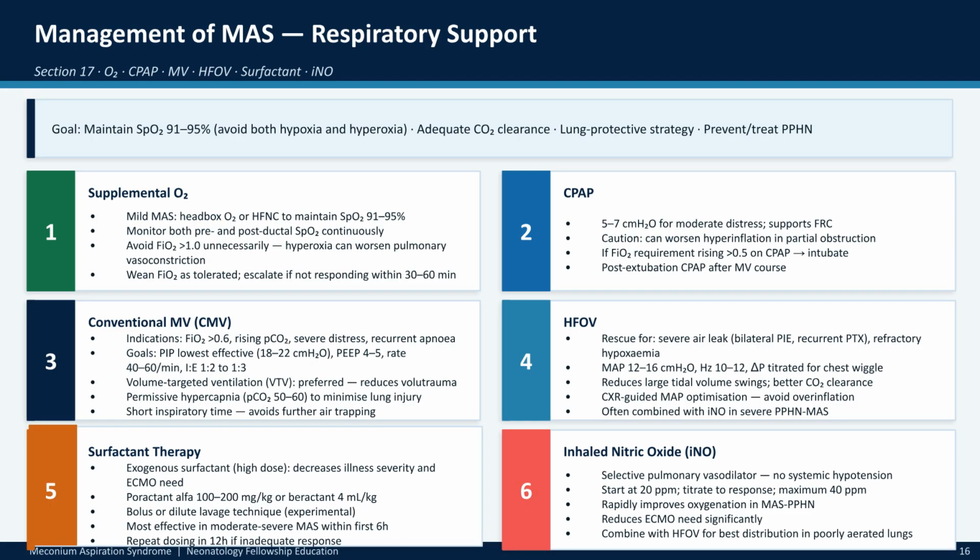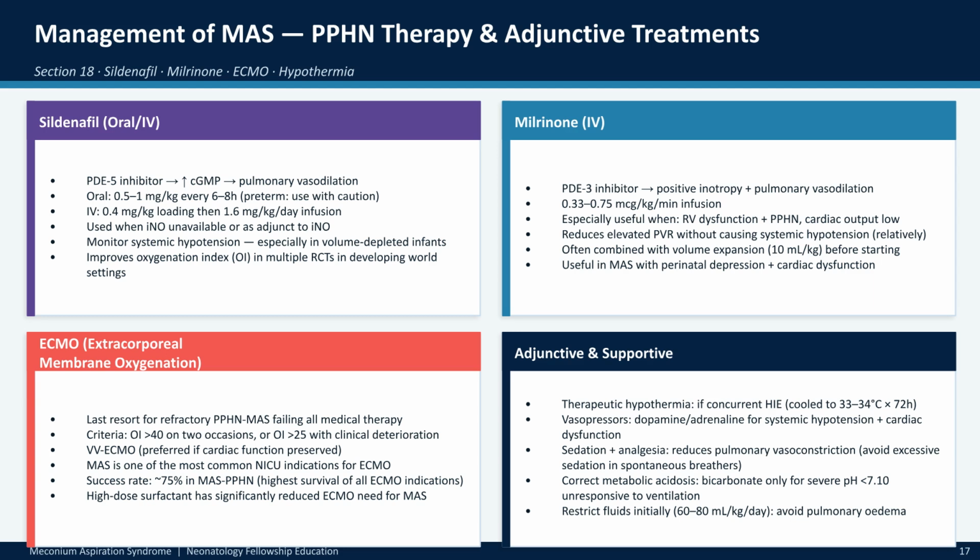Moving on to the respiratory management of MAS, the primary goals are to maintain stable oxygen levels while avoiding both hypoxia and hyperoxia, ensure adequate carbon dioxide clearance, and implement lung protective ventilation strategies to prevent or manage persistent pulmonary hypertension. For respiratory support, options range from supplemental oxygen and CPAP in milder cases to conventional mechanical ventilation or high-frequency oscillatory ventilation for severe distress.